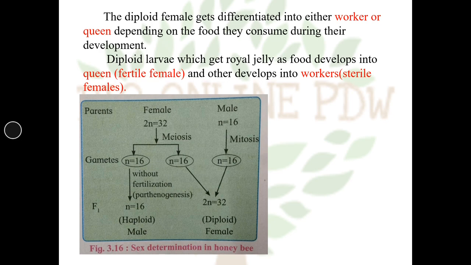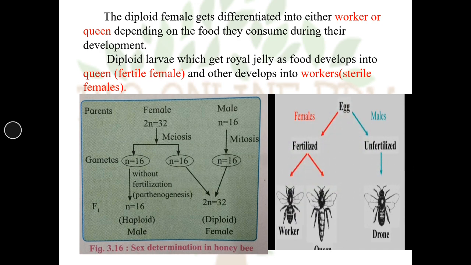See in the chart, the female has a chromosome complement 2n is equal to 32, and undergoes meiosis to produce a single type of gametes, n is equal to 16. The haploid males develop without fertilization, by parthenogenesis, and the other gamete fuses with the male gamete to produce the diploid female having genotype 2n is equal to 32.